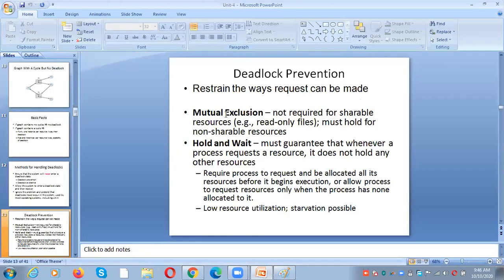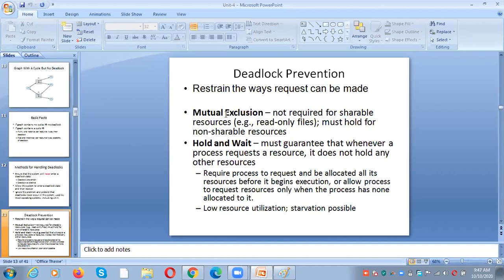Mutual exclusion. How can we avoid the mutual exclusion problem? If it is a non-shareable resource, 2 processes cannot use the resource at the same time. What is mutual exclusion? Only one process at a time can utilize or access the resource. If there is a shareable resource, then there will be no problem, right? In a machine, we have 2 types of resources: shareable resources and non-shareable resources. Printer is a non-shareable resource, CPU is a shareable resource, main memory is a shareable resource.